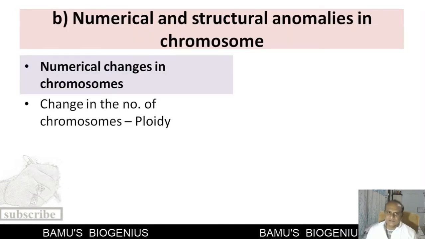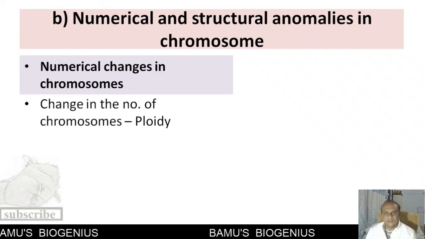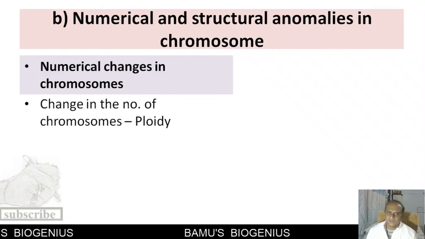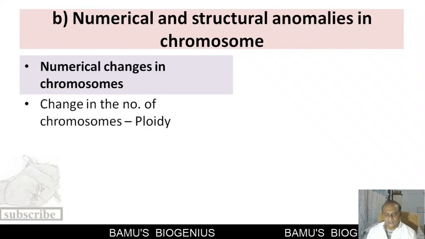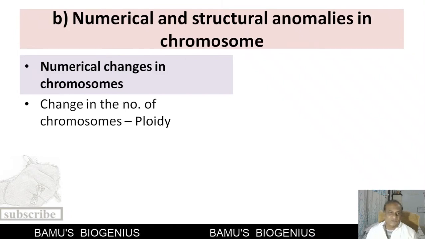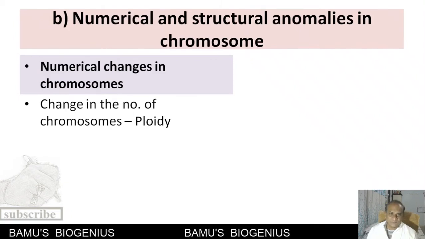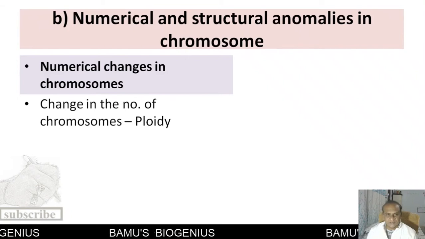Now, the next factor that is responsible for addition of variation in a population is the numerical and structural anomaly in a chromosome. First of all, we will discuss the numerical changes in a chromosome. Numerical changes in a chromosome means a change in the number of sets of chromosomes. For example, in most plants there are more than 2n sets of chromosomes. Such plants are called polyploid plants. For example, wheat, most of the grasses, strawberry, banana, pea, all these are plants that show polyploidy.